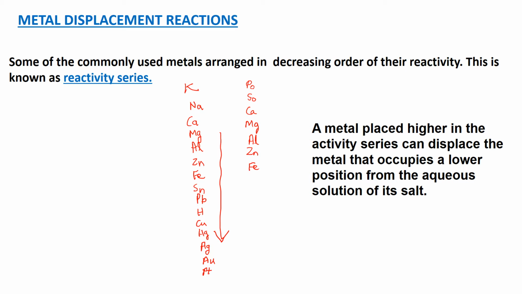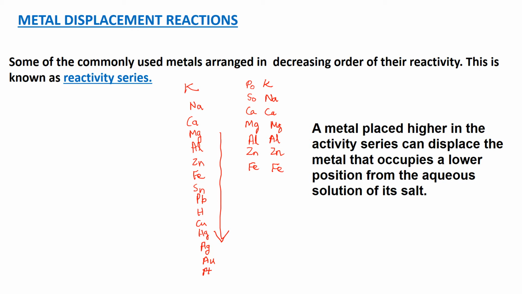Po means potassium, potassium symbol is K. And So means sodium, sodium symbol is Na. And Ka means calcium, Ca. Mg, magnesium, Al, aluminium. And Zin means zinc. And Fe means iron.